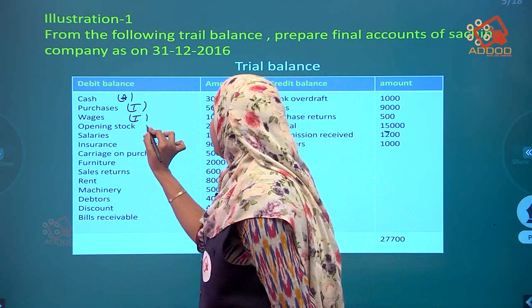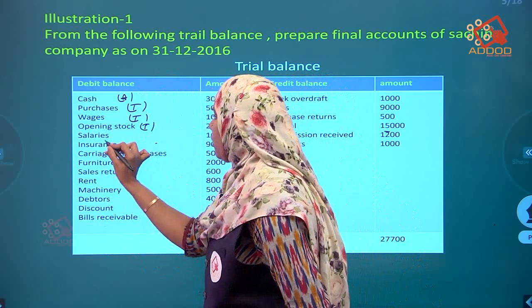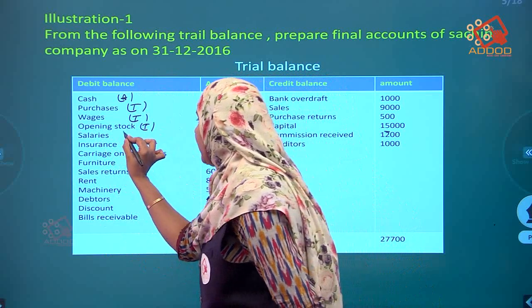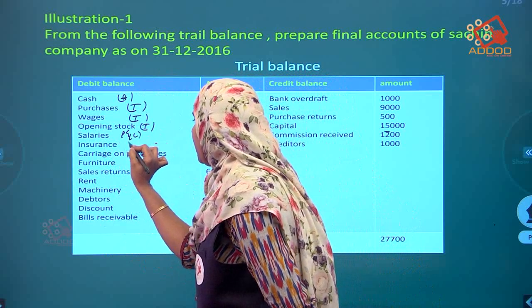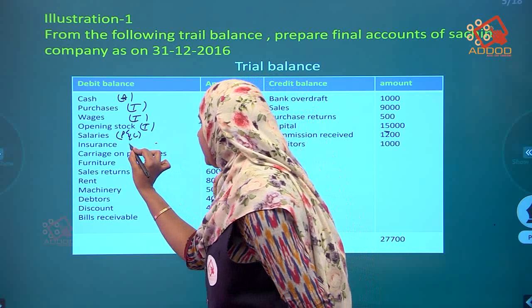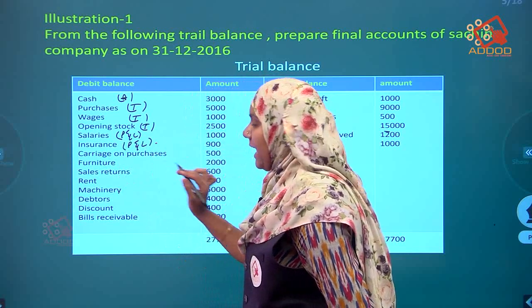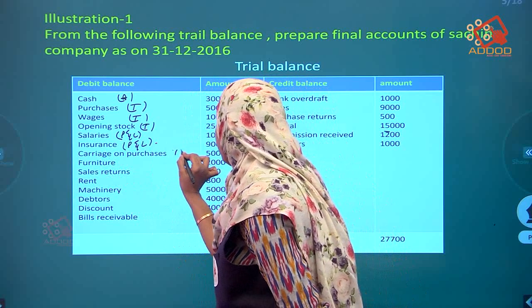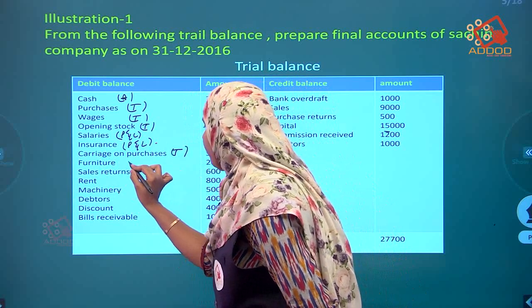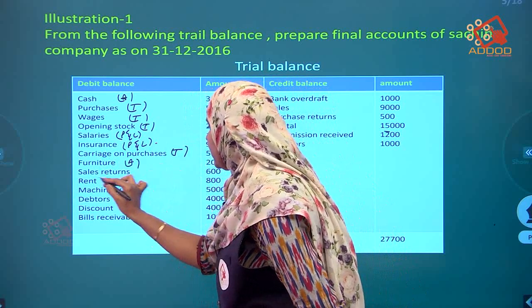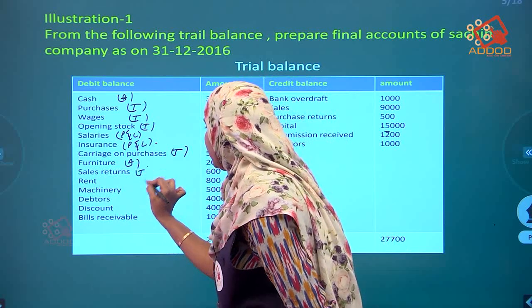Opening stock, it is trading account. Salaries, it is P&L account, meaning profit and loss account. Insurance also P&L account. Carriage on purchases, it is trading account. Furniture, asset. Sales returns, trading account.